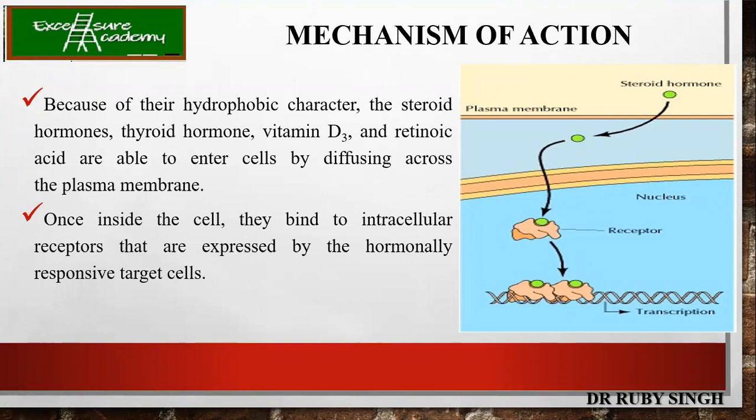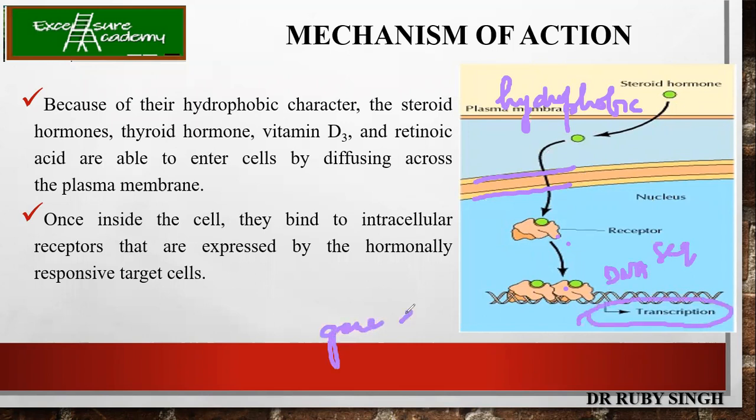So how do these steroidal hormones undergo cell signaling? This is what is being explained over here. Let's see the figure first. You have the steroidal hormone over here, easy to diffuse, as already mentioned, because of the hydrophobic nature of the steroidal hormone. It will enter, and it is then easy for it to enter the nucleus. What happens after entering the nucleus? It goes and binds to the receptor. This receptor goes and binds to the DNA sequences, which will regulate the transcription. So this is how it is affecting the gene expression.